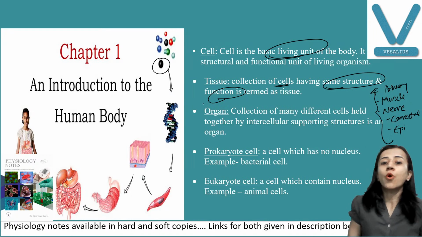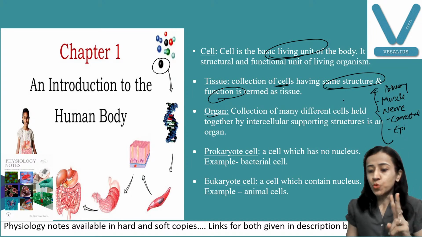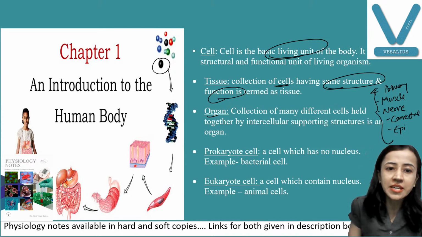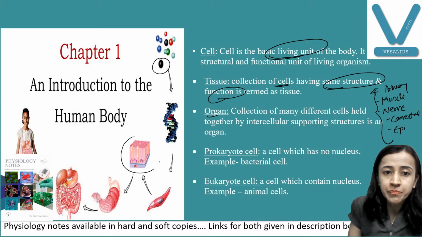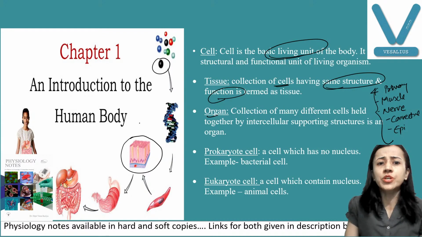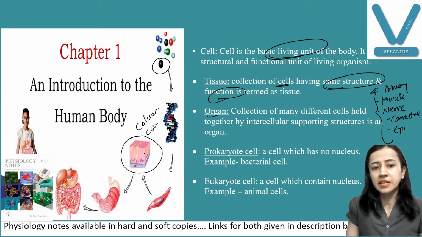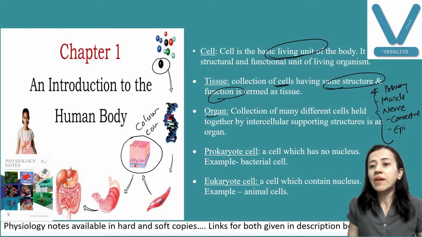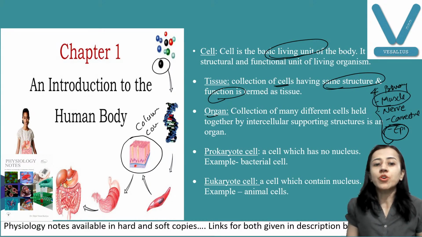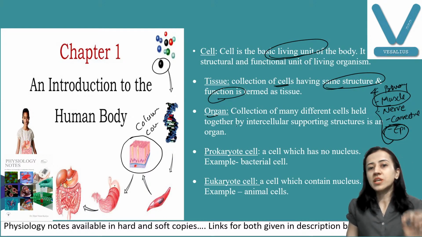Then organ. Minimum 2 or more tissues unite to form an organ. You can see here, suppose this is your epithelium, that is covering. I think you must know columnar epithelium, cuboidal epithelium, so different types of epithelium are there. Now suppose one tissue is epithelial tissue, and the second is muscle tissue. These two form your organ, like your stomach. So this is the third thing, organ.